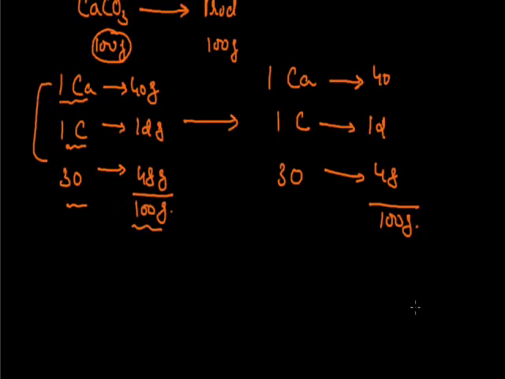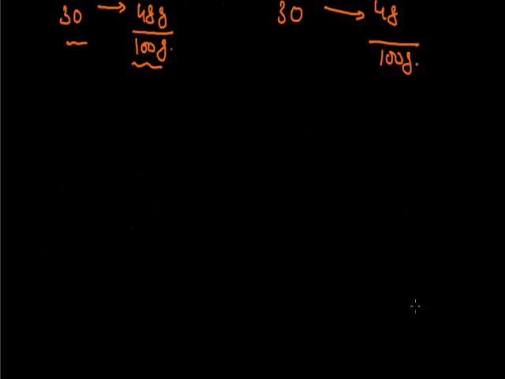And now finally we will move to the final postulate of Dalton's atomic theory, which says that whenever atoms combine, they always combine in a fixed ratio by their mass, and this ratio by mass is always a simple ratio.